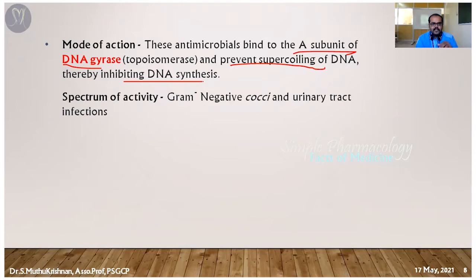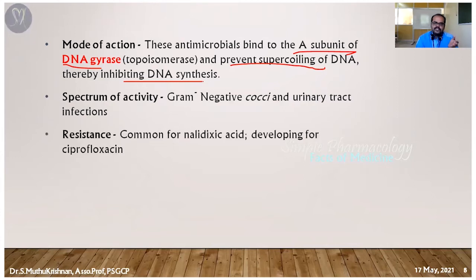So that's the mechanism. Spectrum wise, as I said, it's mostly effective on gram-negative bacteria. It's mostly used in the treatment of UTI cases. As I said earlier, resistance is quite common, and bacteria commonly develop resistance against this drug.